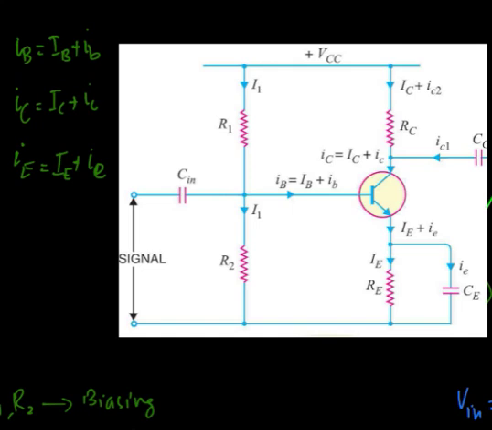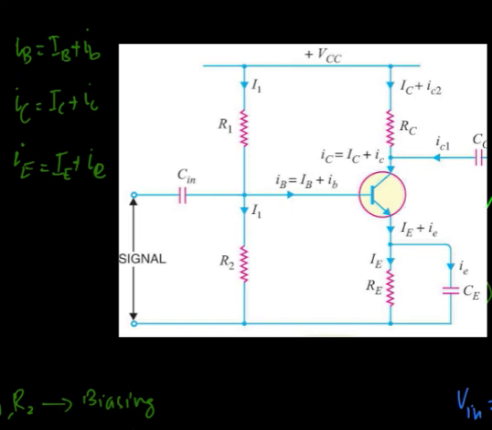And emitter resistance Re provides the stabilization, and we have seen the role of Re in providing the stabilization for this circuit. That means keeping the operating point fixed irrespective of the variations in the transistor parameters and temperature variations. Also, we use three capacitors. The Cin serves as a blocking capacitor which isolates the signal source and the resistance R2.